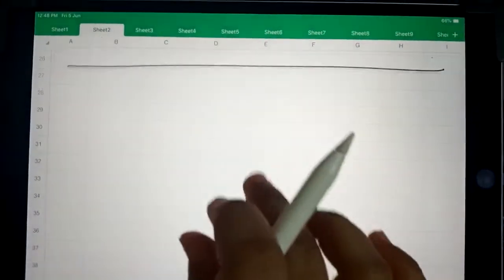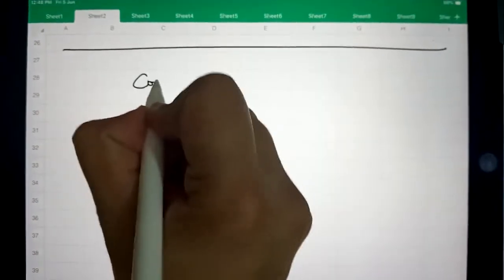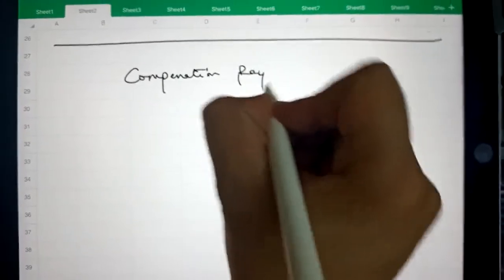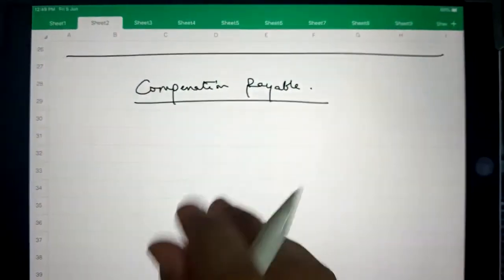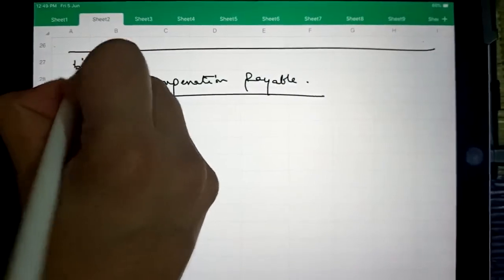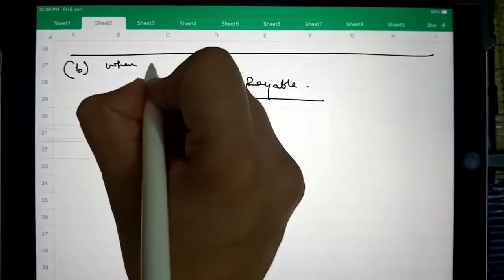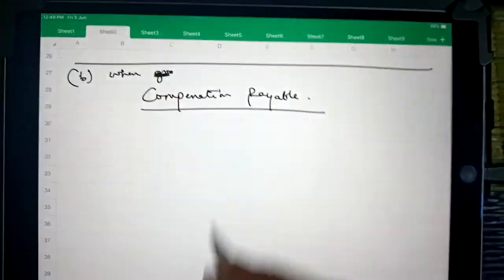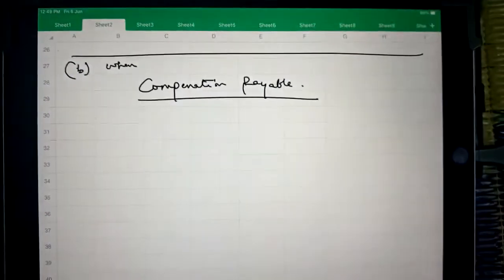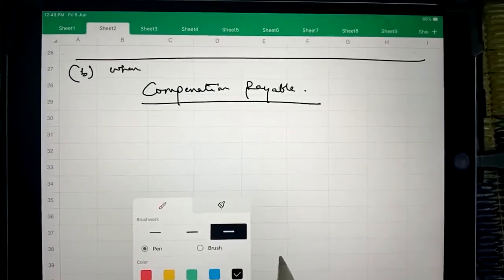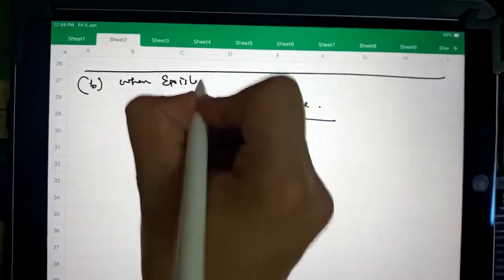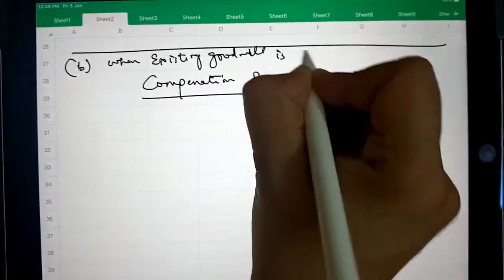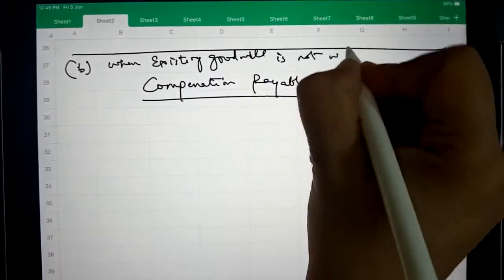How is it calculated? Compensation payable, it is the second case, when existing goodwill is not written off.